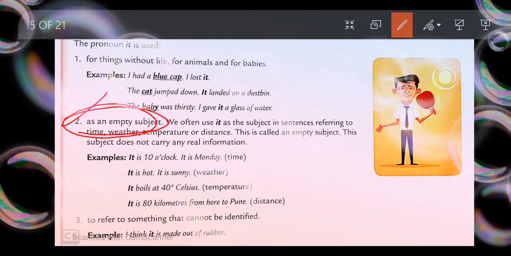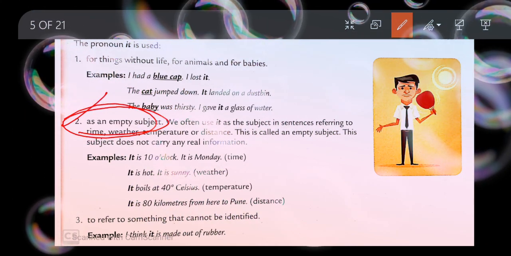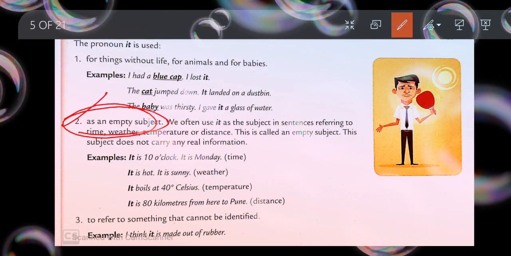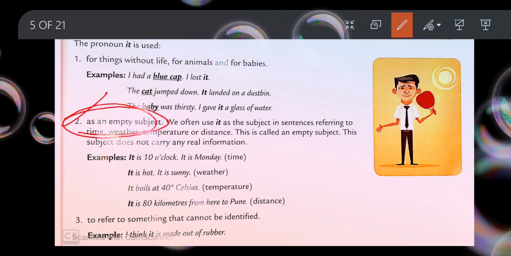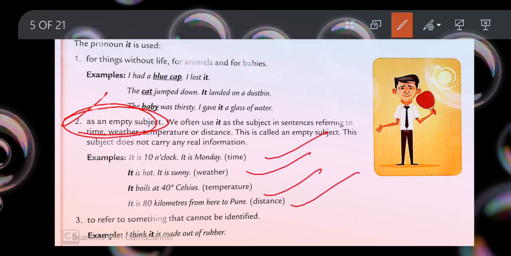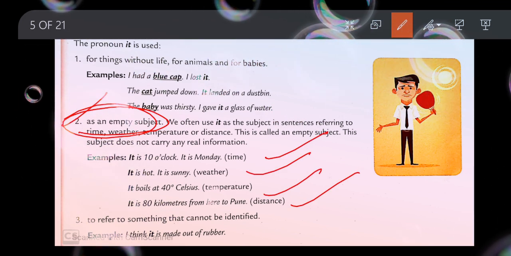Let's have a look at the example. It is 10 o'clock. Yes or no? We are referring to the time, so that is why we are using the personal pronoun it here. In the same way, other examples are also given. Let's just jump to the third point.